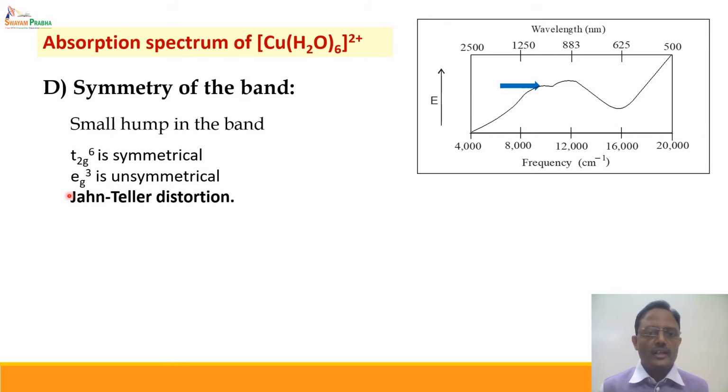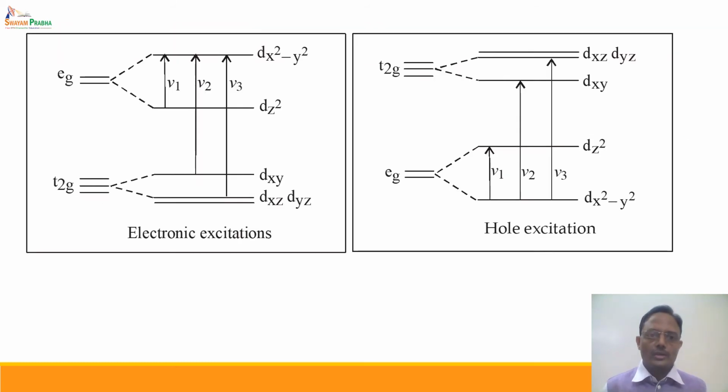And we have seen that in case of an unsymmetrically filled eg set, there is a strong Jahn-Teller distortion. Because of this strong Jahn-Teller distortion, there is further splitting of eg and t2g sets as shown over here. As a result, there are three possible electronic excitations, or in other words, in terms of hole formalism, we can say that there is one hole in the eg system. The eg is having lower energy in terms of hole.